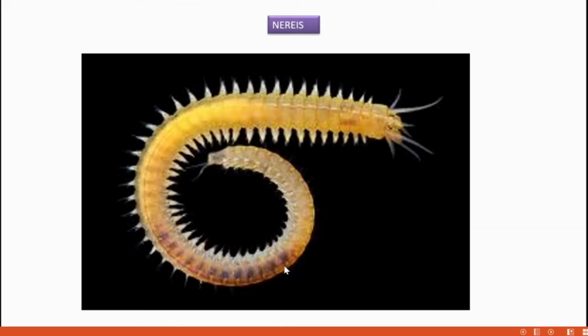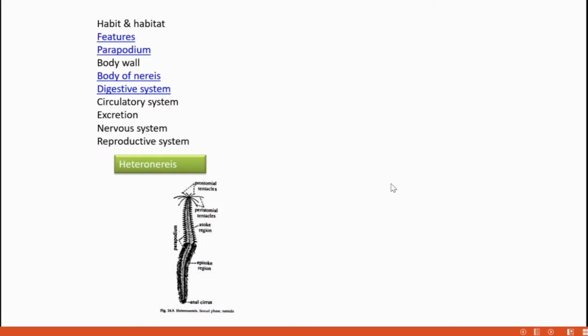Next, we are going to learn about Nereis. This is the Nereis. So many parapodia we can see here. These are the parapodia, on an elongated body. Regarding the habitat, it is marine. They are found in the marine environment, and they are benthic, meaning attached to something at the bottom. They are polychaete worms. Polychaete means having many chaetae, and the common name is sandworm or ragworm.